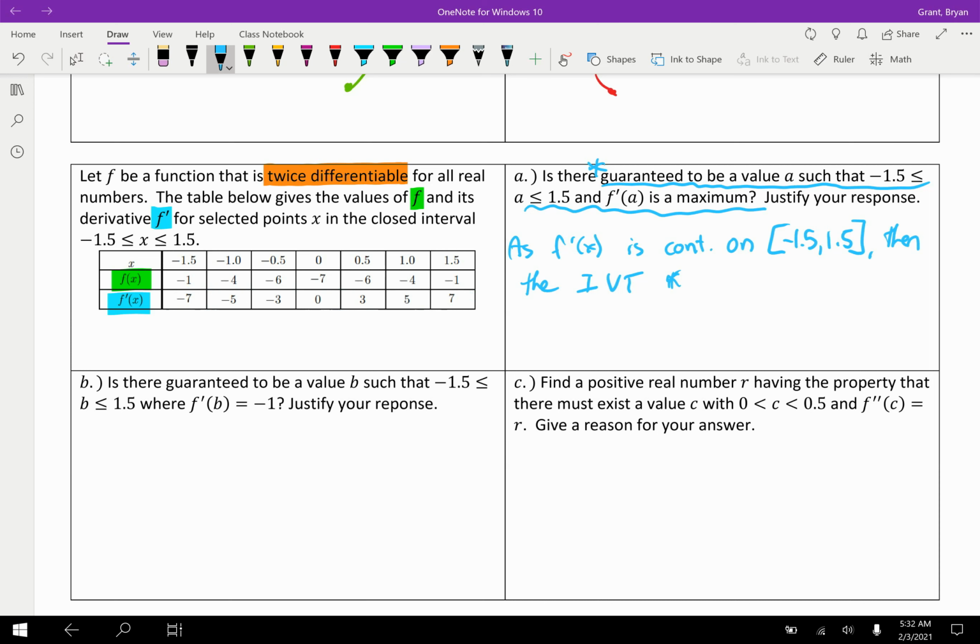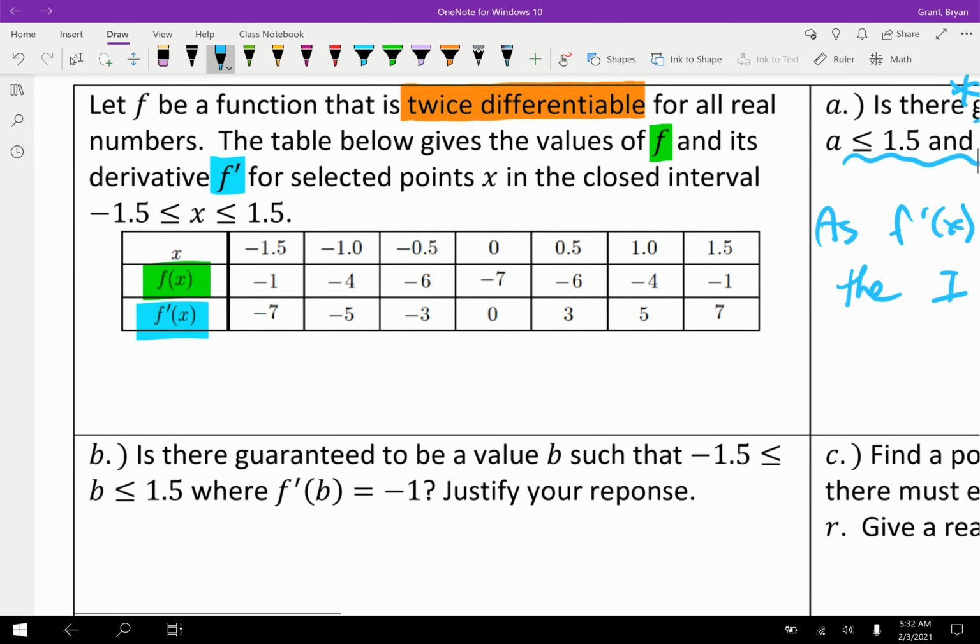Well, the key, of course, is in the original problem. They told us that f is a function that is twice differentiable. And that's a very, very common setup for these problems, but it's something we don't talk about very often, right? F being twice differentiable tells us a couple things. First, and I'm going to write this, and you do actually have to write something like this out. You can put it at the very beginning, and then it will apply to every problem. So I'm just going to use the space down here, and I'm going to say as f is twice differentiable, then f prime is differentiable.